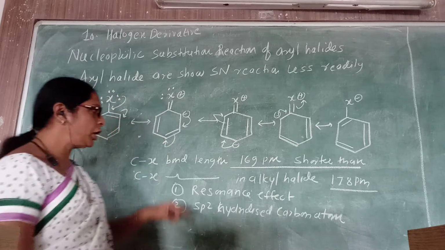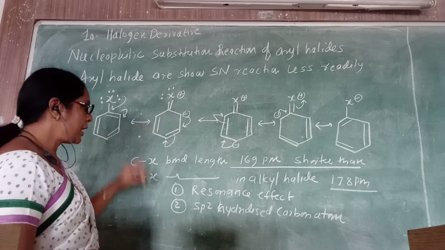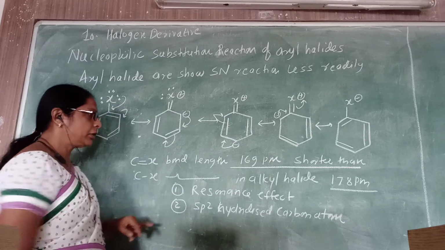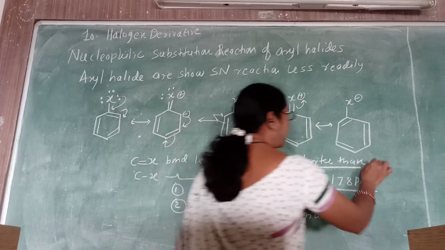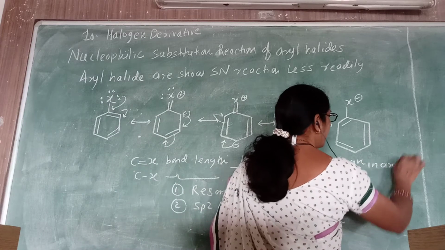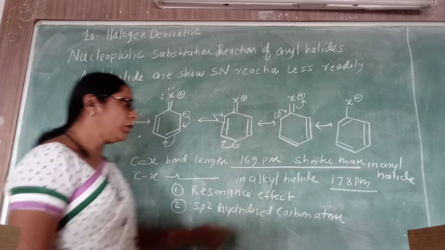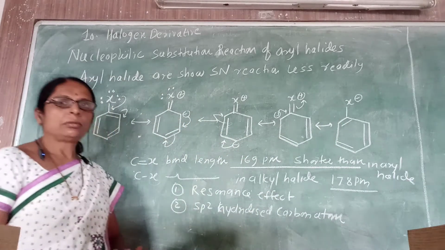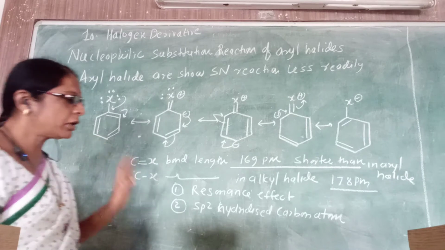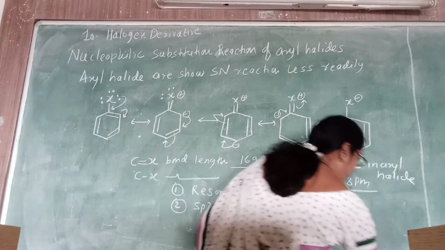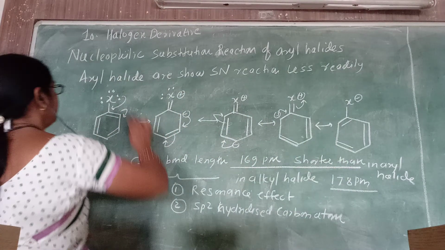Why this shorter bond length? Because the C-X bond has a double bond character in aryl halide. But in alkyl halide this is a single bond, which has a larger bond length. Therefore aryl halide shows the SN reaction less readily.